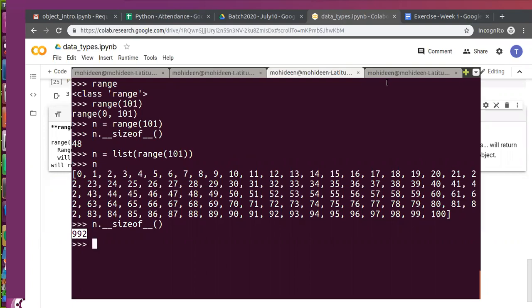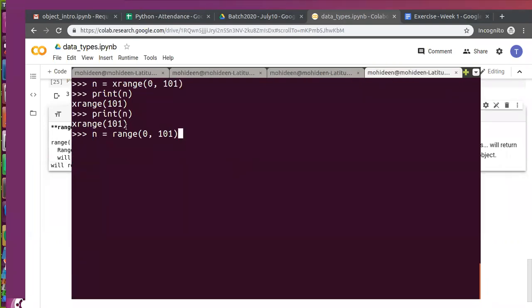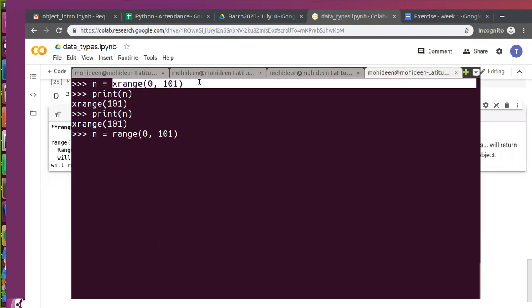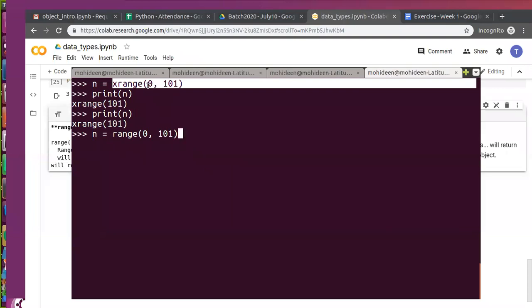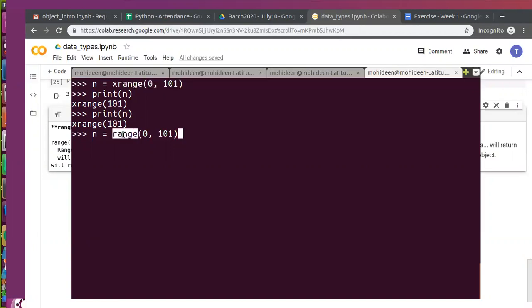I said in Python 2, we have two types of function: xrange and range. Range will return a list of numbers. Xrange will return a reference object. This means that when we are supposed to generate a number between 0 and 101, it generates them whenever we utilize it. That is what xrange does. But in Python 3, we have the xrange concept with the name range. We don't have xrange.